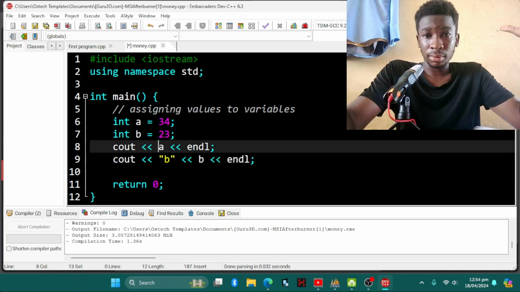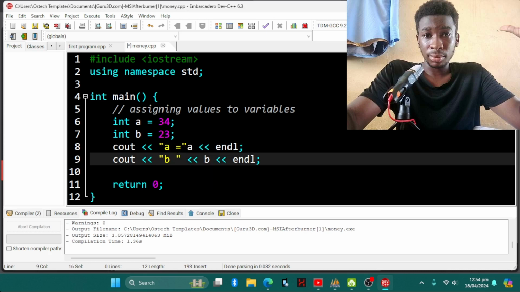Then we can also come here, we do this and put our a here. Then we can put in the equal to sign, and then we come down and put the equal to sign, right? So this is very simple.